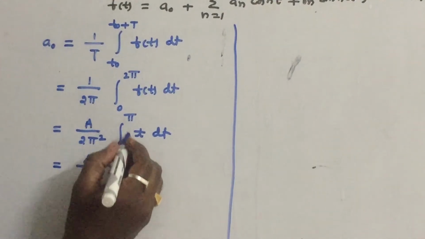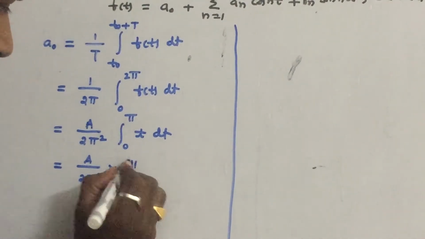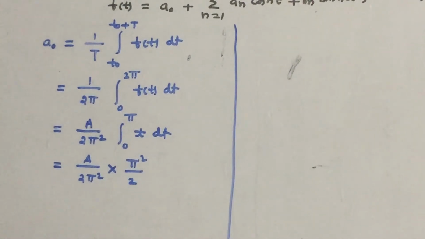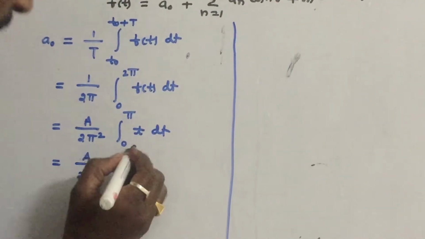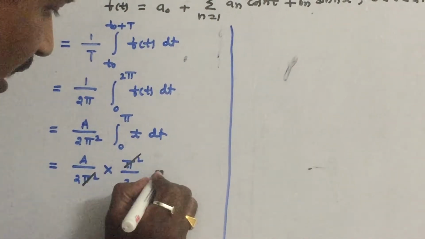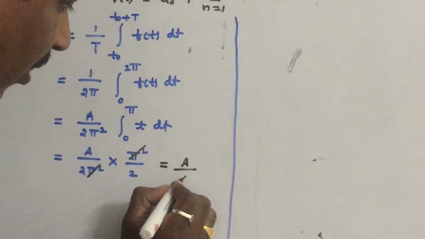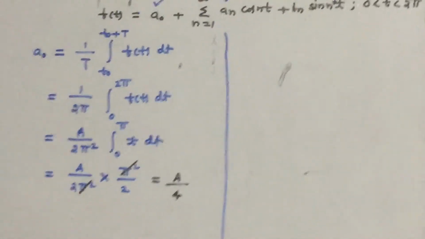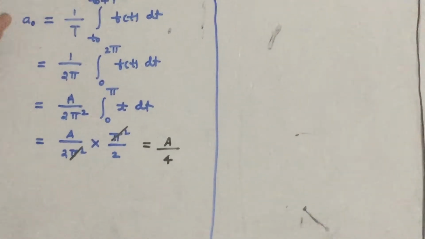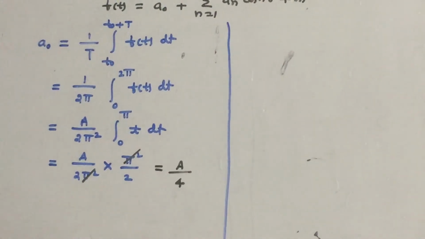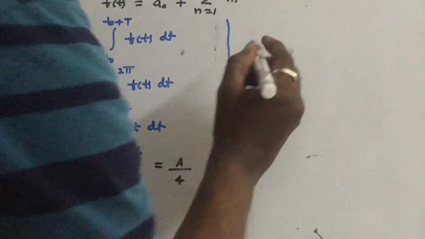into, what is the answer? t square by 2. If you substitute limits, it will become pi square by 2. So just cancel out pi square and pi square, the answer will come as A by 4. So this is the average value or the DC value of f of t. Now similarly, let us find out what is an.